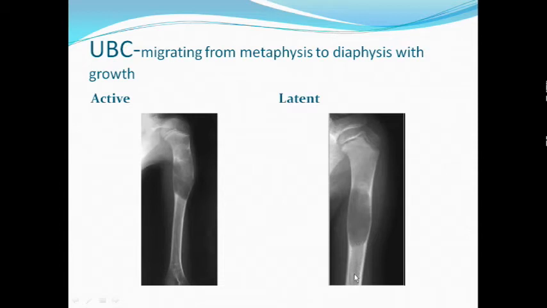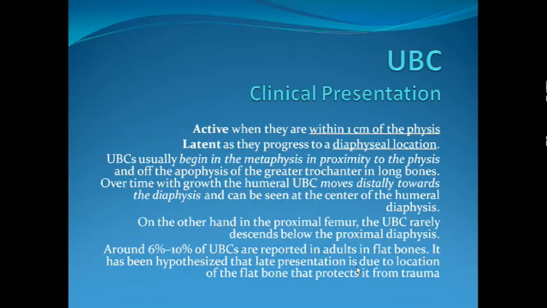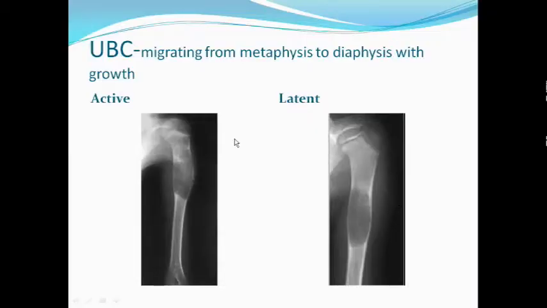They can reach even up to the center of the humeral diaphysis. However, those in the proximal femur don't migrate that far down; they rarely descend below the proximal diaphysis. Humeral cysts can migrate up to the center of the humeral diaphysis with growth.